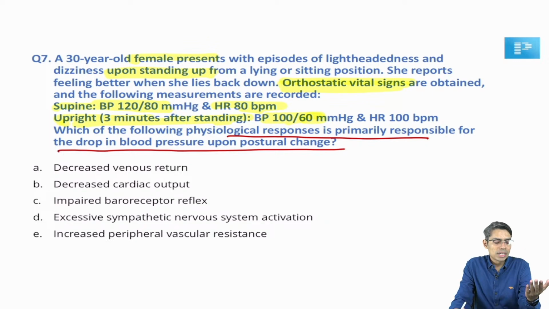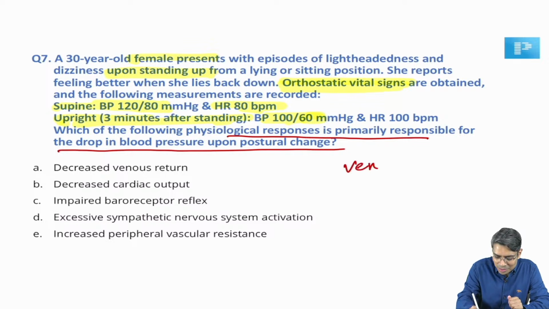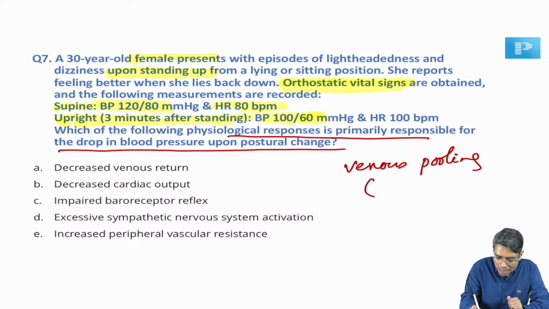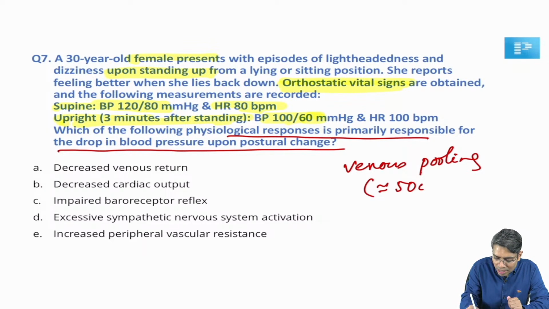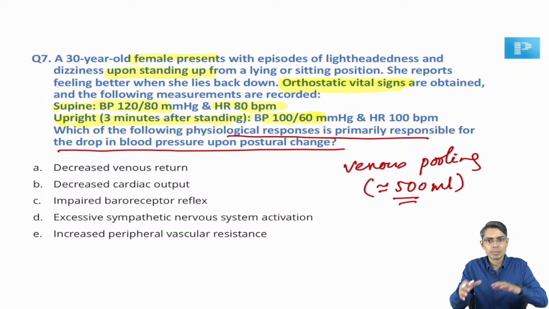So we all know that whenever you are changing your posture from supine to standing, immediately there will be venous pooling in the lower part of the body. Approximately 500 ml of blood will be pooled in the lower part of the body, means your legs and your abdominal veins, in all this region, whenever you are changing your posture from supine to standing.